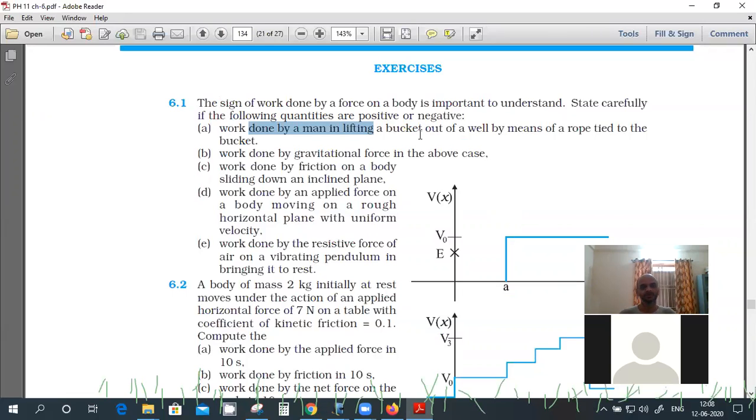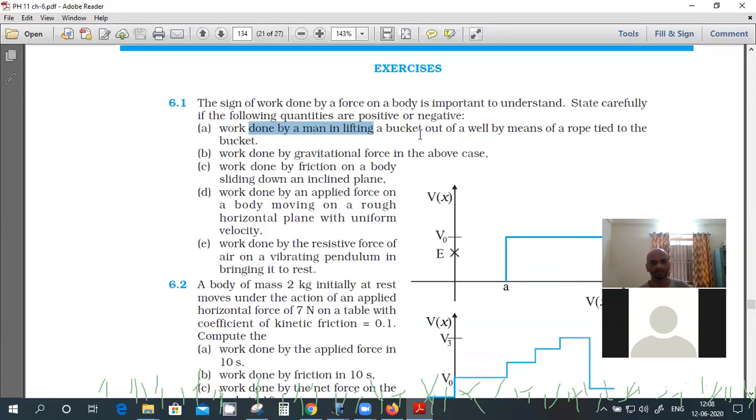The man is doing work on it, so positive. Here the work done is positive because the man is doing the work and it is increasing the potential energy of the bucket, right? Initially the bucket is at a lower height. Finally, the bucket is at a higher height. So there is an increase in potential energy of the bucket.